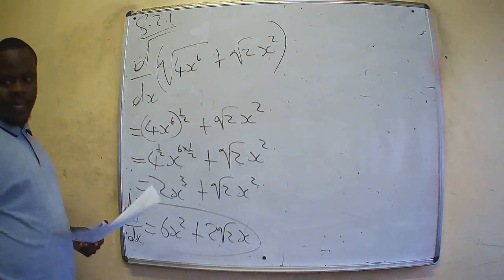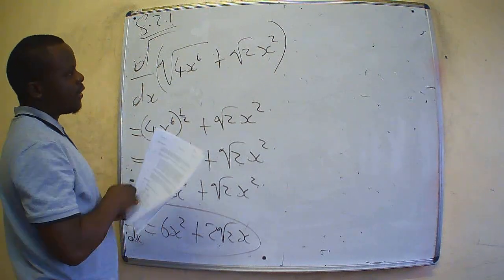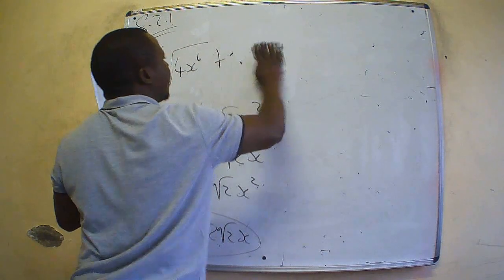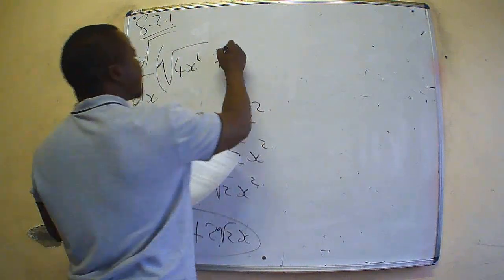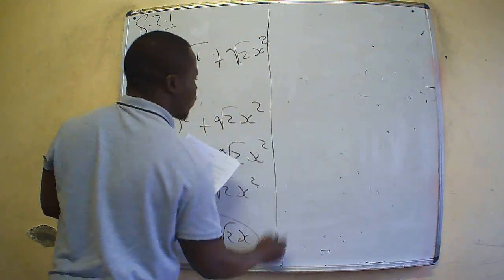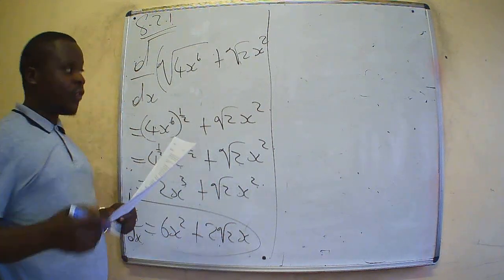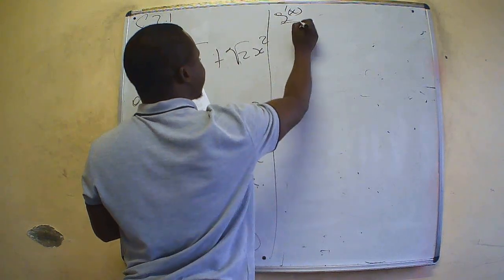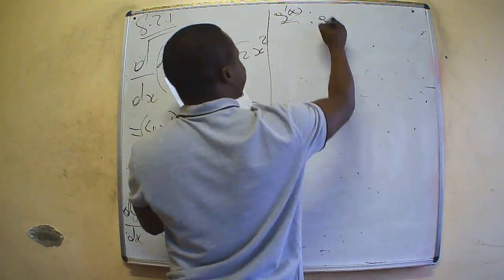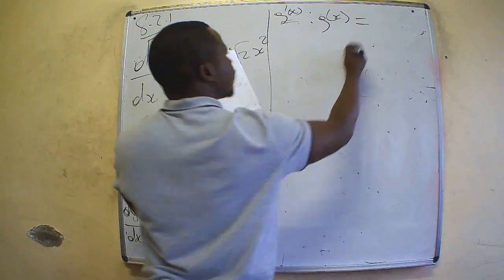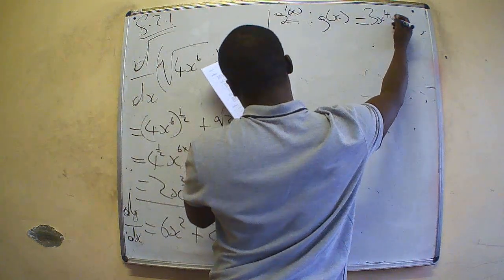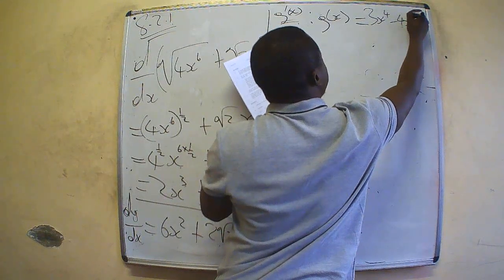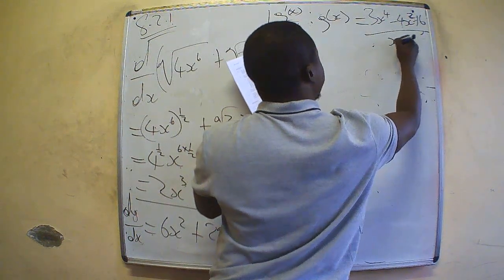So once we find the derivative, this is our derivative, which means we can move on to the next question. What is the next question? The next question is that we need to find g derivative. We should find this, but what are we given? They say g of x is equal to 3x to the 4 minus 4x squared plus 6, everything divided by x squared.